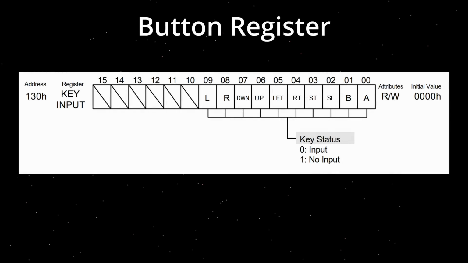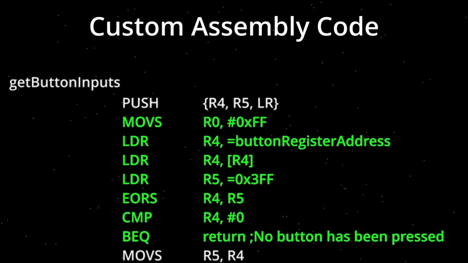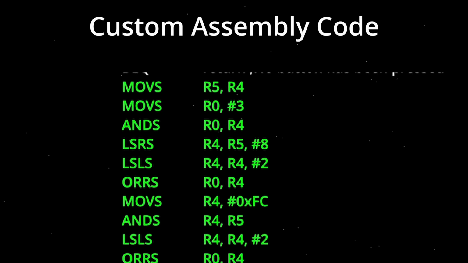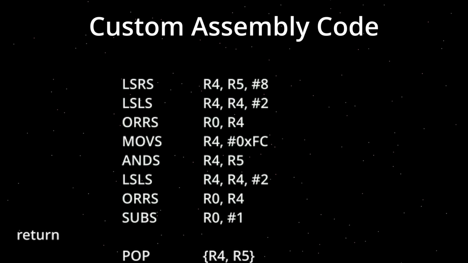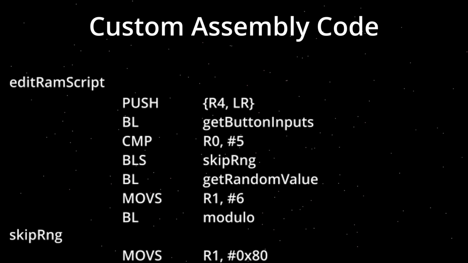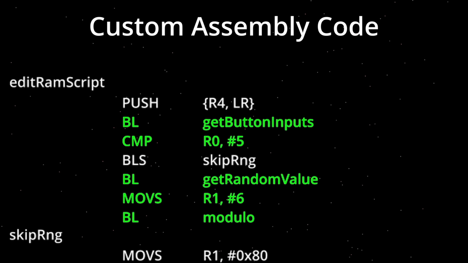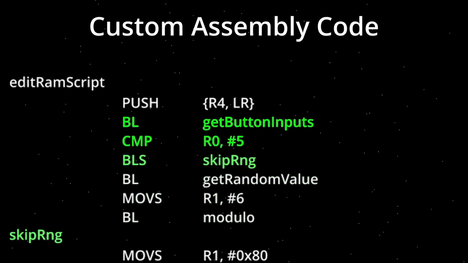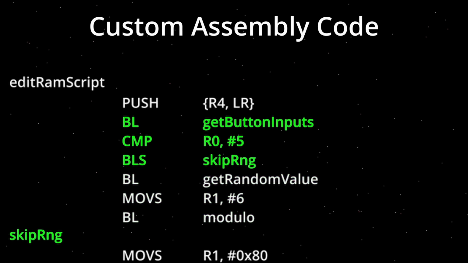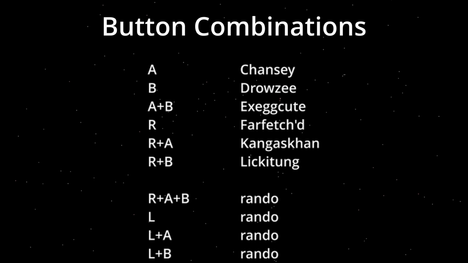In this function we read out a register where we can see the current status of the different inputs. I first read out this register and reorganize the buttons in a way so that we can use this value directly. It will then return the reorganized value. If your button combination is invalid, then it will just simply use the randomization like before. But if it is good, then it will skip the randomization and give you the Pokemon you want. That's enough assembly code for a minute. Let's take a look at what button combinations give which Pokemon.